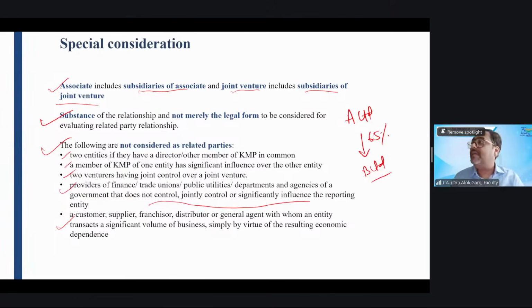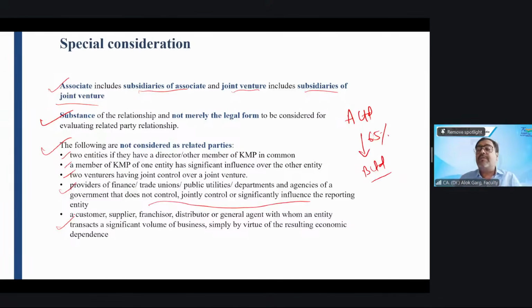A Limited is a company which is into the manufacturing of a particular good, right? A Limited is the sole supplier of those goods. A Limited has a customer, AB Limited. And this AB Limited is completely dependent upon the supplies by A Limited.